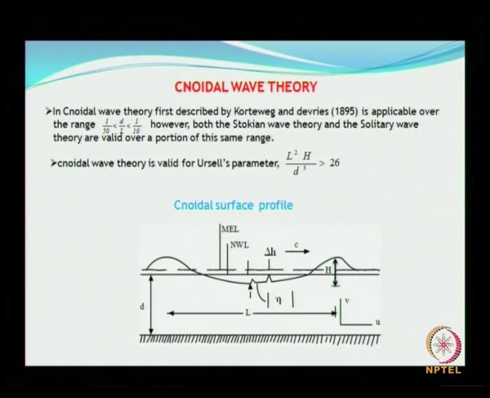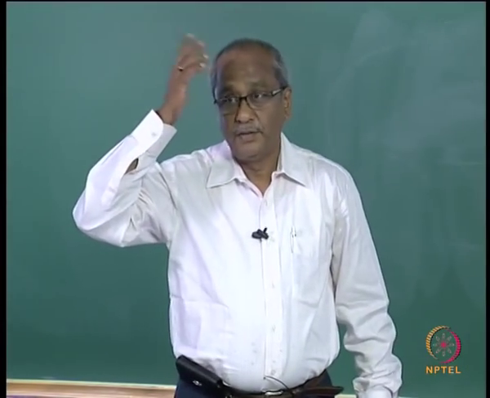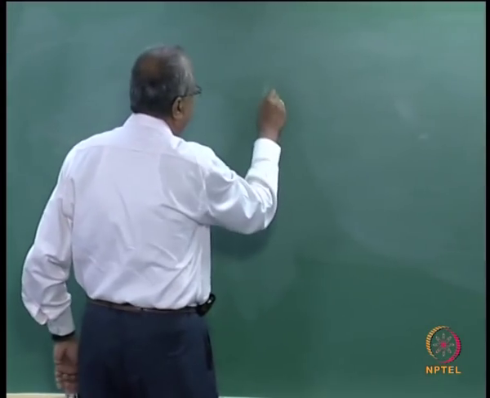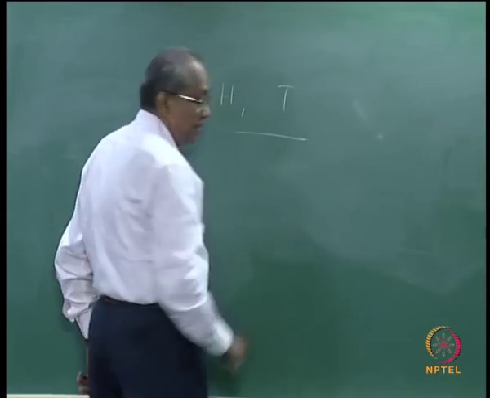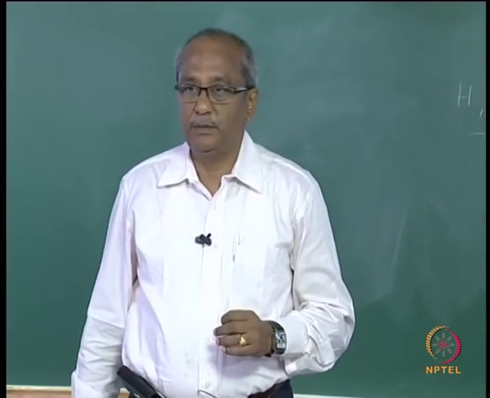Whatever you generate in the lab, you assume it as linear wave, which is not the case, okay. Unknowingly, what I am trying to say is, you normally fix your wave height and wave period, you do not even bother which theory it is going to follow.